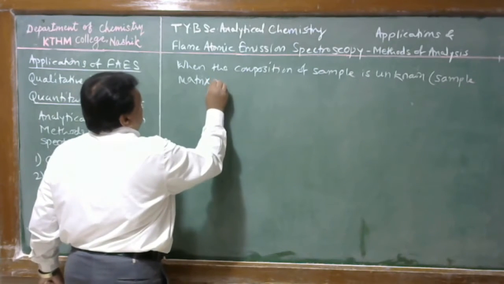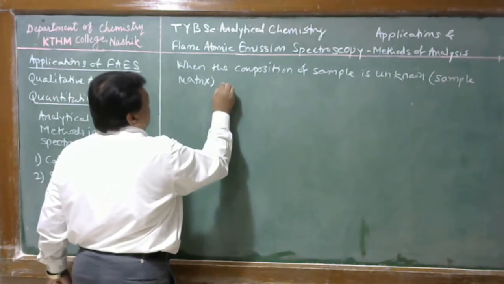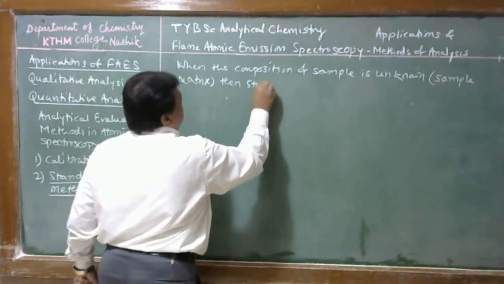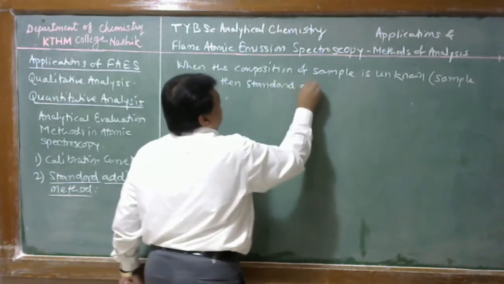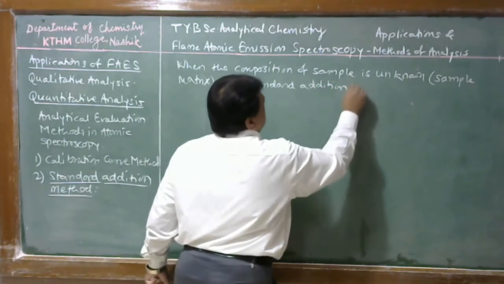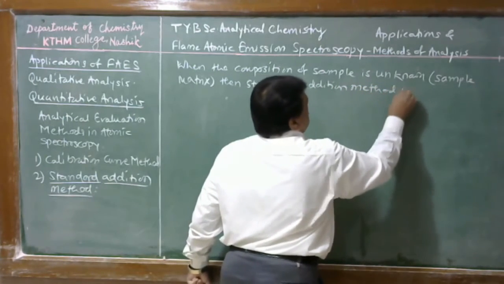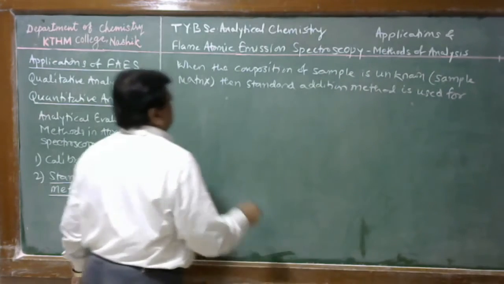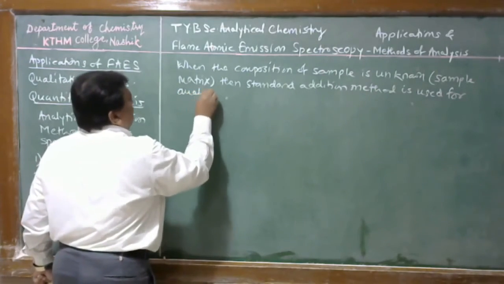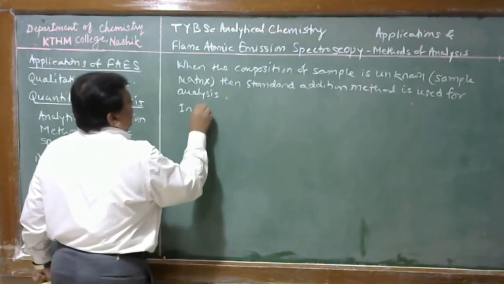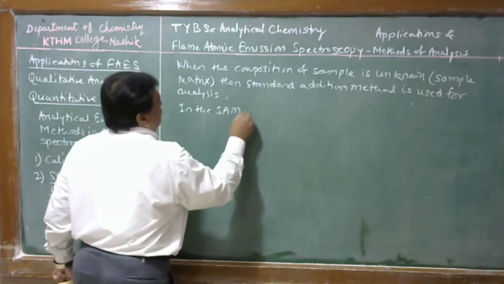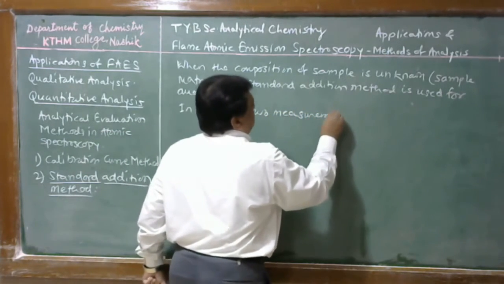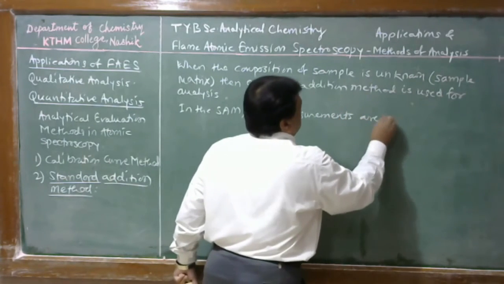When the composition of the sample or sample matrix is unknown, then the standard addition method is used for analysis. In the standard addition method, two measurements are carried out.